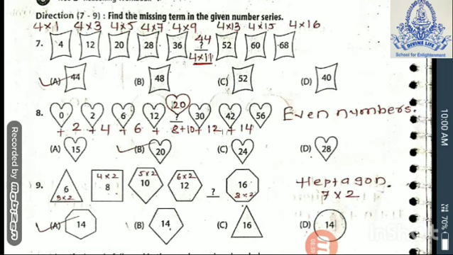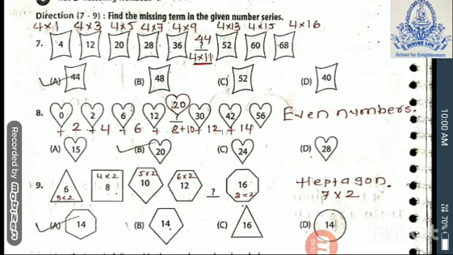Now question 8. See the hearts. They are giving the even numbers, but you have to add the even numbers with the heart's number. 0 plus 2 it's come 2 in the next heart. Then 2 plus 4. Simultaneously you have to add the even numbers. 2 plus 4 comes 6. 6 plus 6 comes 12. 12 plus 8 comes 20. So in the middle heart there is 20. Just cross check it. 20 plus 10 is 30. 30 plus 12 is 42. 42 plus 14 is 56. So our answer is correct. 20 is the correct answer. Option B.